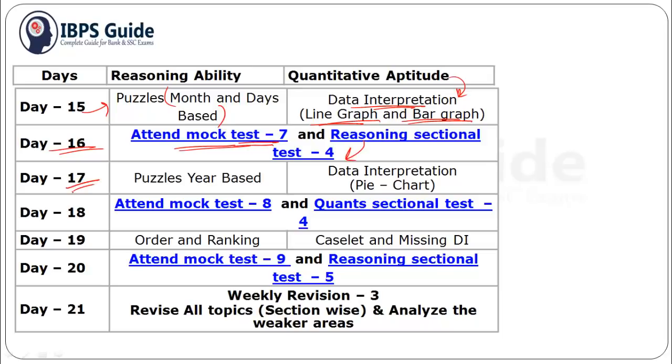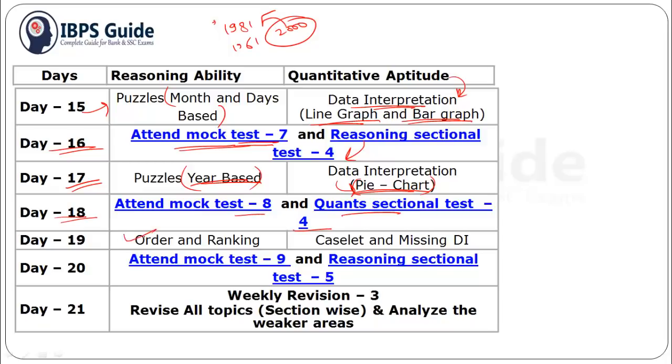For day 17, you should practice year based puzzles, where some person is born in 1981, someone is born in 1961 and age is calculated keeping 2000 in mind, this type of puzzle, that is year based puzzle. And for data interpretation, you should be familiar with pie chart questions. And day 18 you should attend mock test 8 and quant sectional test 4.